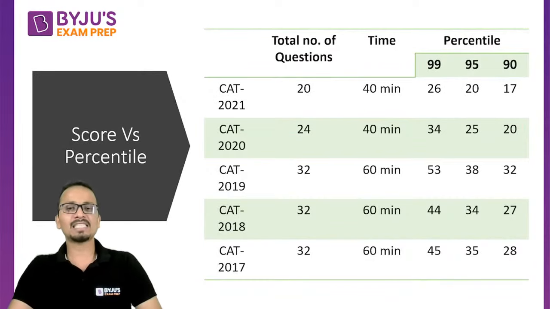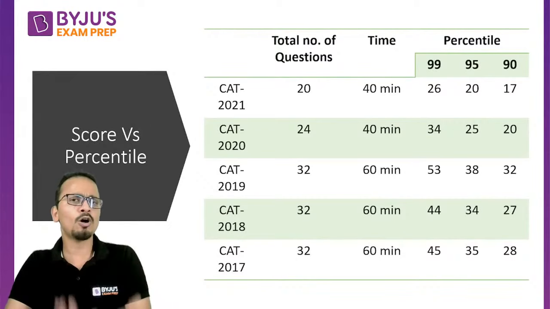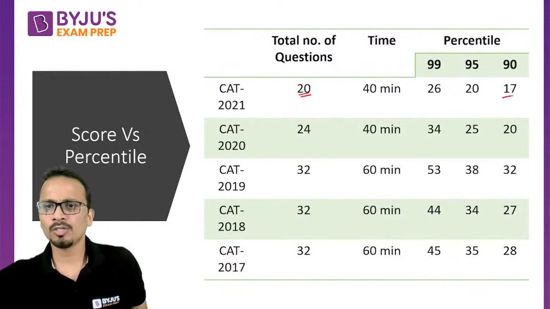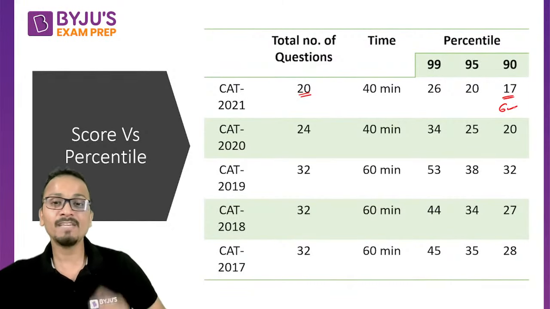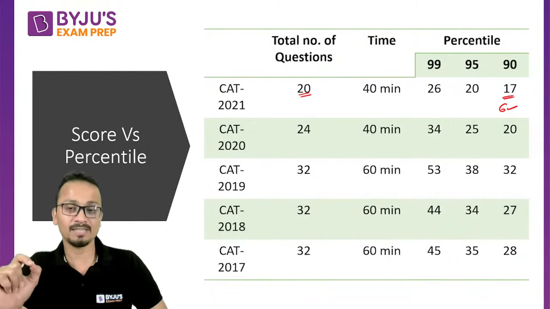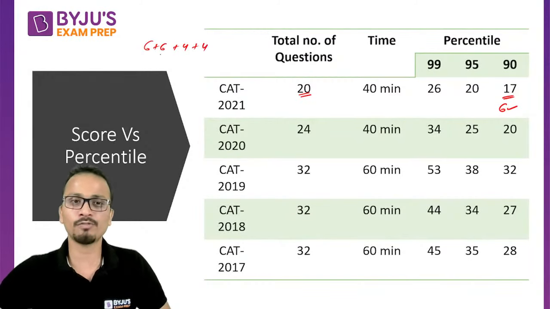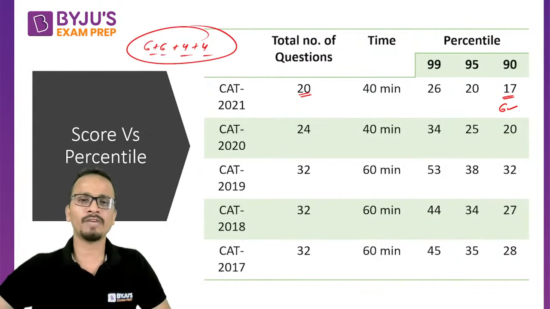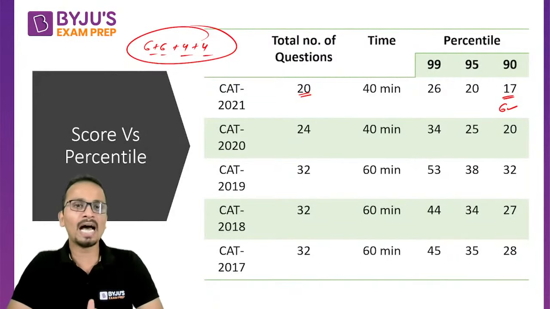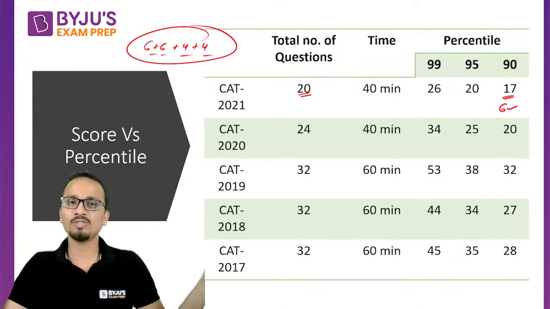I can say that the level of difficulty increased a little bit, and that resulted in the fall of the cutoffs. All right. So when there were 20 questions, 6 correct, effectively 6 correct out of 20 questions. So there were 4 sets, 2 sets of 6 questions each, and 2 sets of 4 questions each. This is how the pattern of LRDI was in 2021. In this examination, if you have attempted one complete set of 6 questions correctly, job is done.